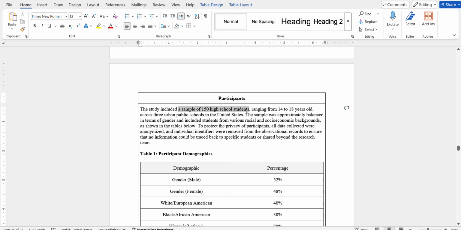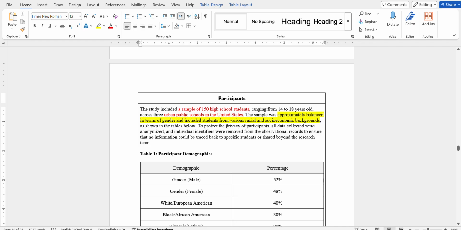Generally, 150 high school students is a very small population for a study, and across 3 urban public schools in the United States. So this is also important. Urban public schools in the United States. They did not specify private or rural schools. They specifically said urban public. Now, the sample was approximately balanced in terms of gender and included students from various racial and socio-economic backgrounds. So that's a good point. They basically balanced in relation to social status and racial equality, and that's what they did.